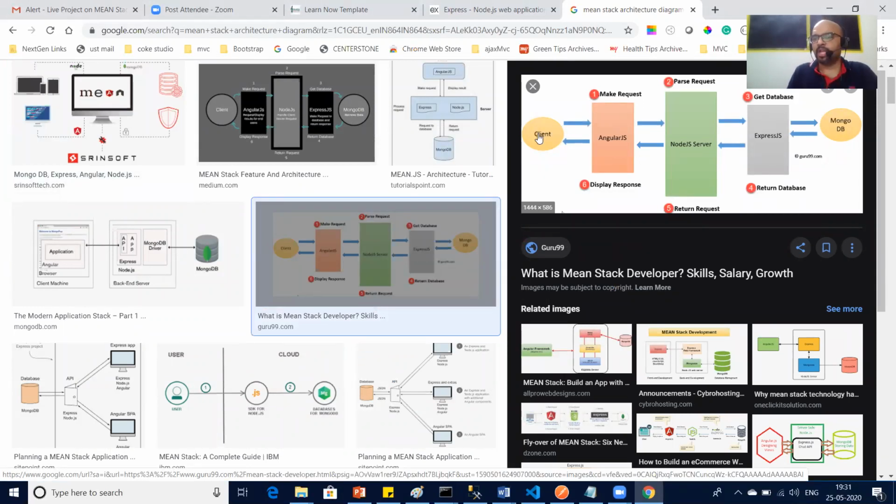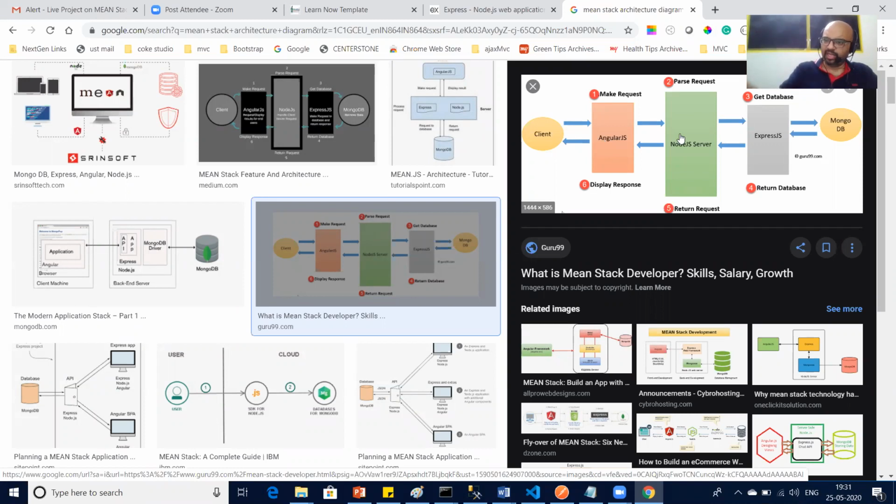See this one? Client is requesting. Client means us. When someone starts from our application, someone will hit our web application. All the data, how it will come, that is the flow. Someone will open our web application, then the request from our web project will go to the Node server, because the Node server is the one which is running the show basically. So the Node server will pass the request to Express.js.